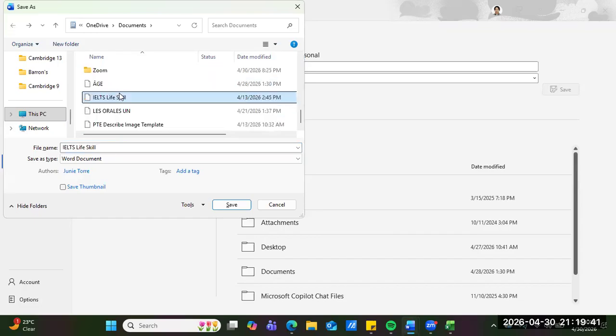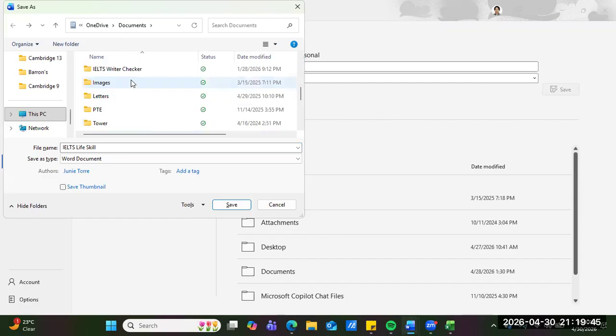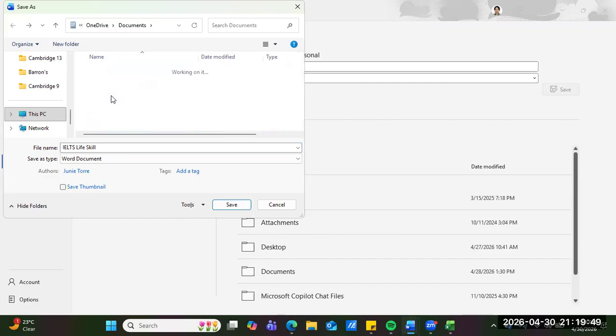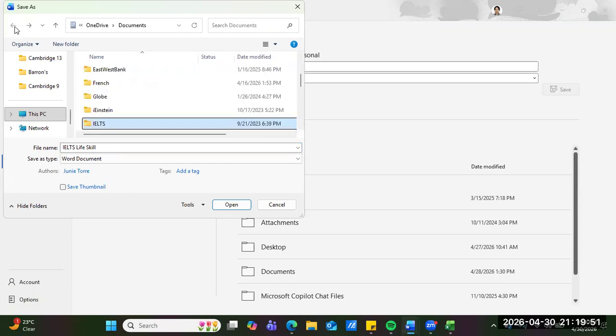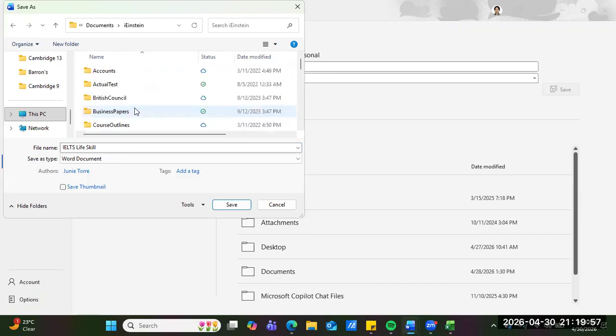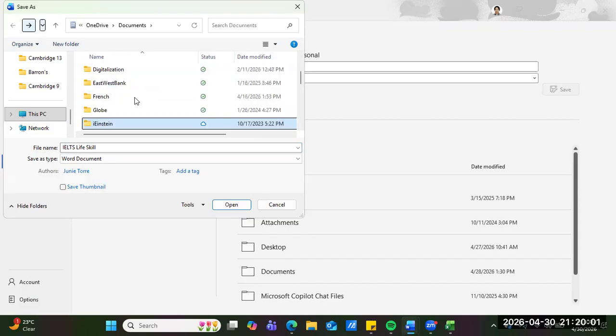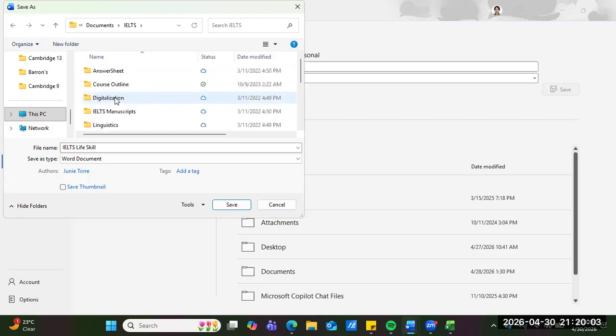There. Oh, wait. Einstein. Hang on, guys. Hang on. I think it's under the IELTS folder. And then writing there. Then live writing. Where is it? Edits and outputs.